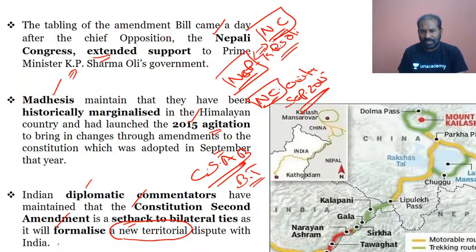And I'll just make a point again, for those who are watching it for the first time, that our Defense Minister Rajnath Singh has inaugurated the 80-kilometer stretch road from Darchula to Lipu Lake, which will connect to Mount Kailash, in regards to the Kailash Manasarovar Yatra. So definitely this was the cause of concern, and once the constitutional second amendment bill becomes active, it will formalize the new territorial dispute. This is the cause of concern.